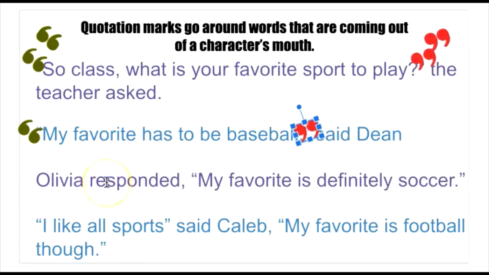So sometimes it can be tricky because the dialogue is not always the first part of the sentence. So in this one, it was the action first. So we're going to put those quotation marks around what Olivia said. You'll also notice that I have my green quotation marks and my red quotation marks. That is on purpose because this is where the character starts talking and this is where the character ends talking. Obviously, you're not going to do that in your own writing, but just for now while we're practicing.